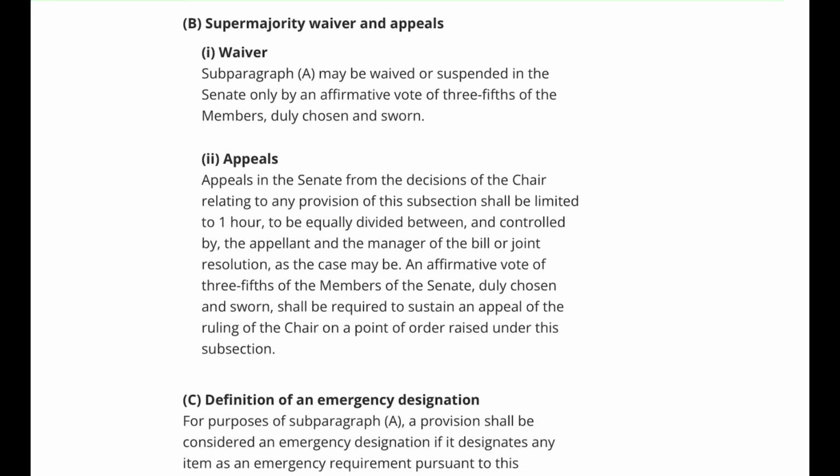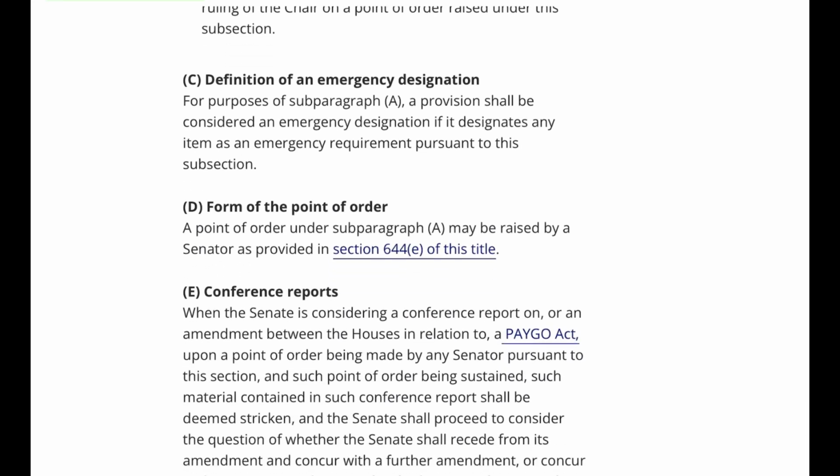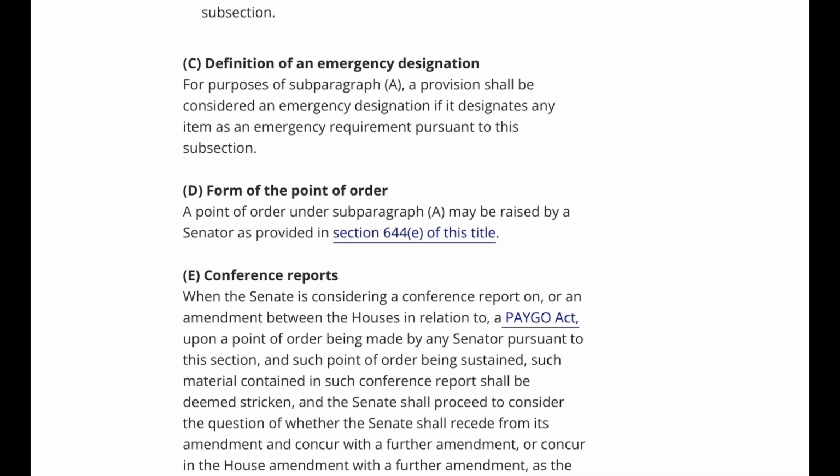2. Appeals in the Senate from the decisions of the chair relating to any provision of this subsection shall be limited to 1 hour, to be equally divided between, and controlled by, the appellant and the manager of the bill or joint resolution, as the case may be. An affirmative vote of 3/5 of the members of the Senate, duly chosen and sworn, shall be required to sustain an appeal of the ruling of the chair on a point of order raised under this subsection. C. Definition of an emergency designation. For purposes of subparagraph A, a provision shall be considered an emergency designation if it designates any item as an emergency requirement pursuant to this subsection. D. Form of the point of order. A point of order under subparagraph A may be raised by a senator as provided in section 644E of this title. E. Conference reports.